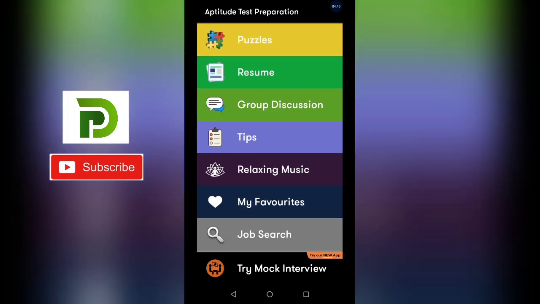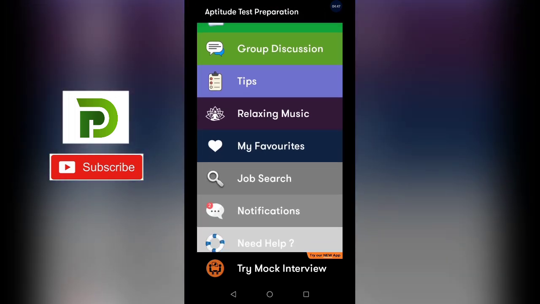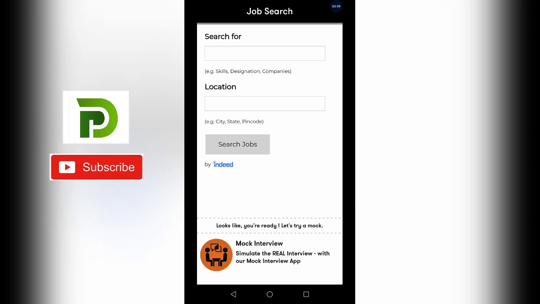Again, after group discussion, you can also search for a job here. Just write down the designation or company name or skill or location. You can search for a job here. It is provided by Indeed.com.